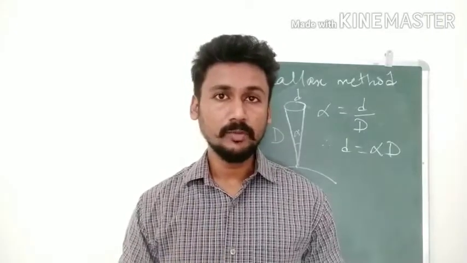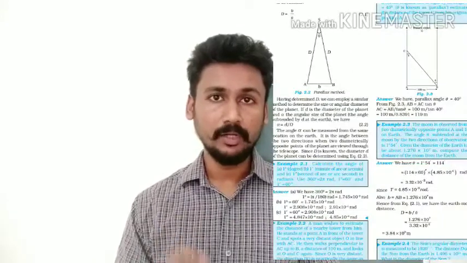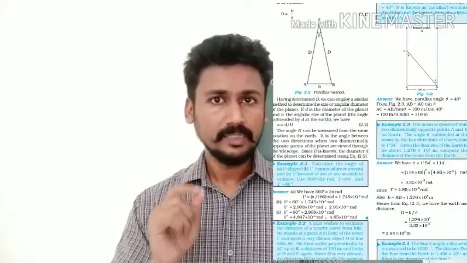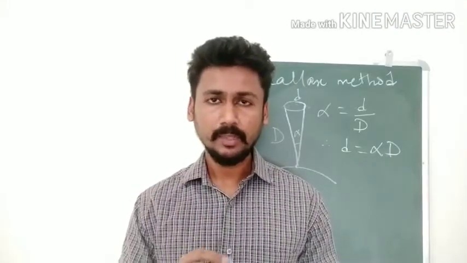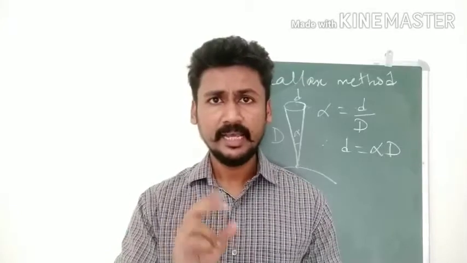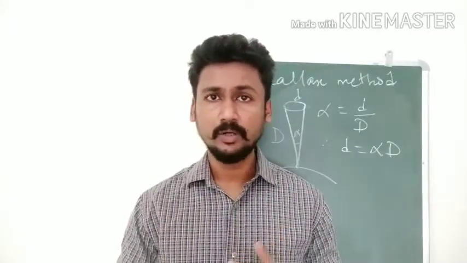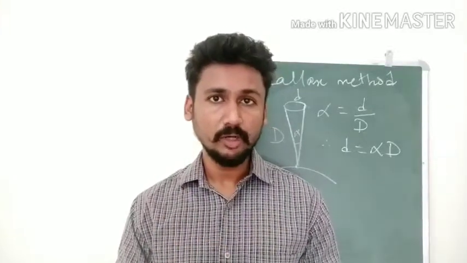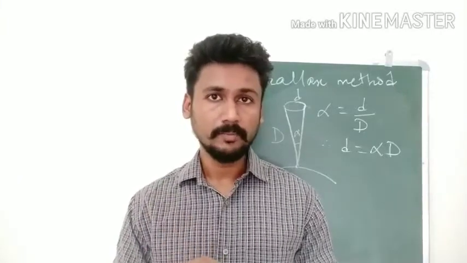Now what you are going to do is see solved examples 2.1, 2.2, 2.3 and 2.4. Here the parallax method is used to find out distances. Also there are some numericals regarding conversion of degrees to radians, which we have already discussed in the previous class. So solve these four examples. Definitely there will be doubts after you have solved them. Send your doubts, and in the next class we will try to solve them. Okay, thank you.